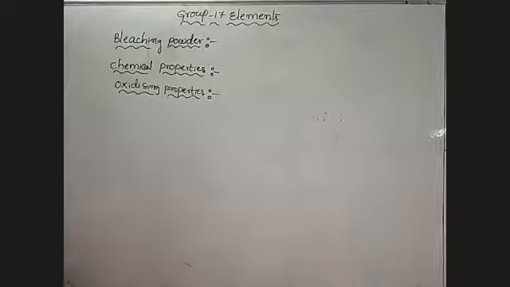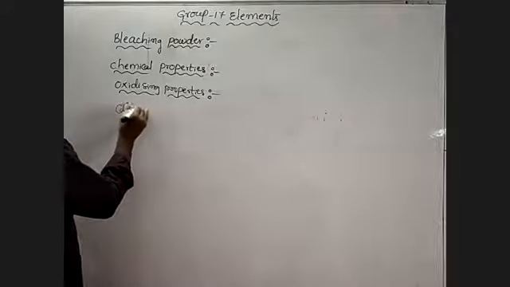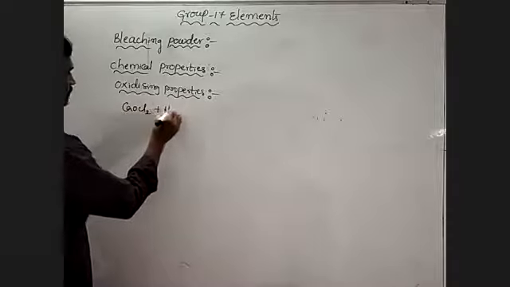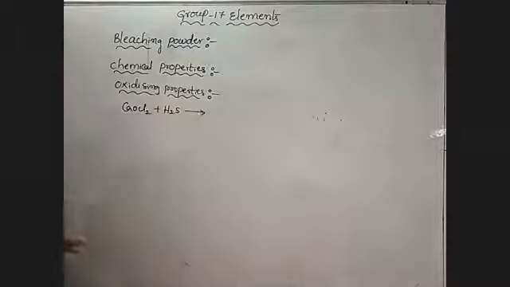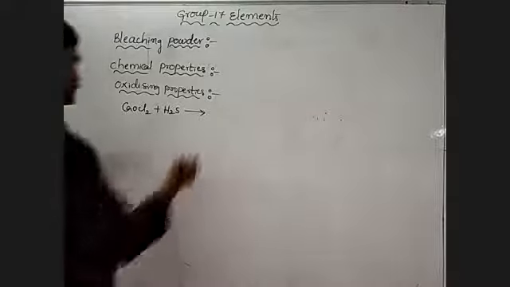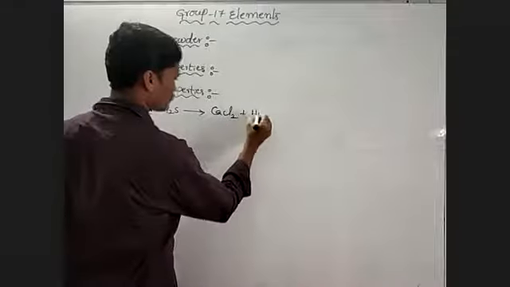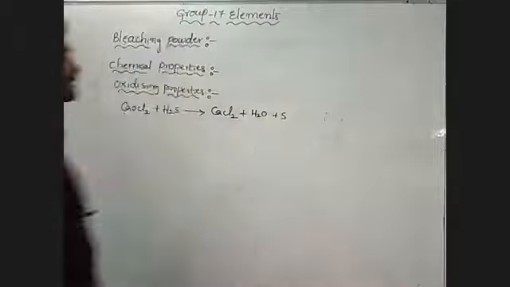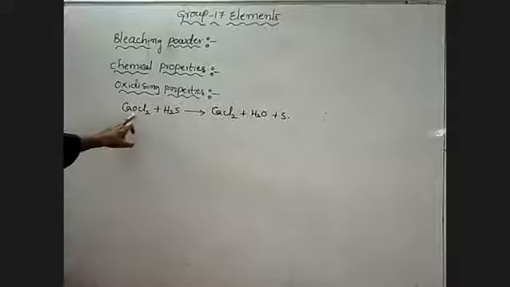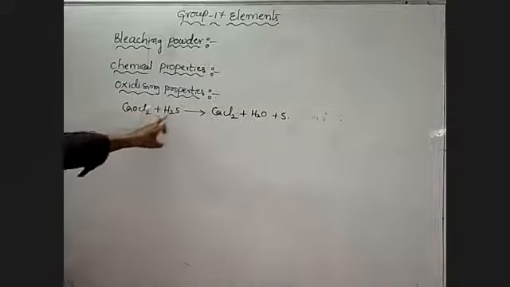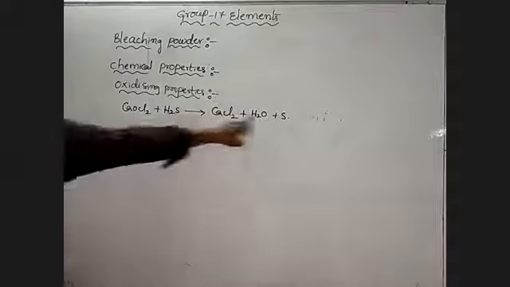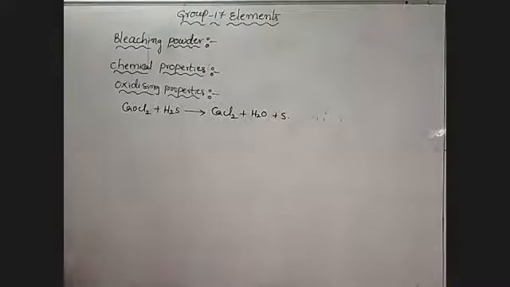In these oxidizing properties, bleaching powder, CaOCl2, oxidizes H2S to sulfur, forming CaCl2, calcium chloride, water and sulfur. H2S ni ela oxidize chestundi, sulfur ga oxidize chestundi. Bleaching powder oxidizes hydrogen sulfide to sulfur.